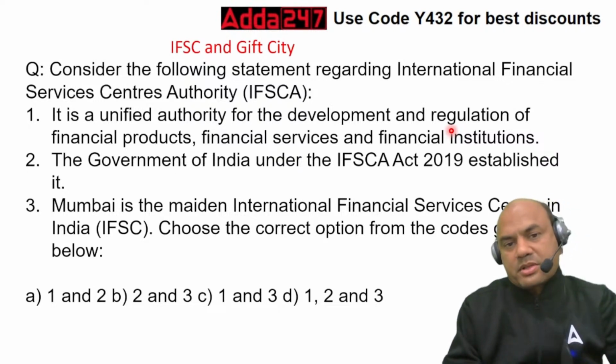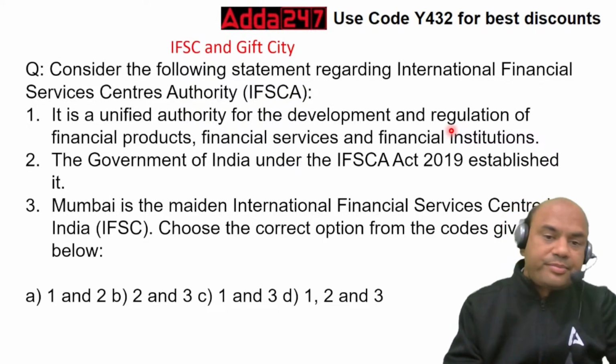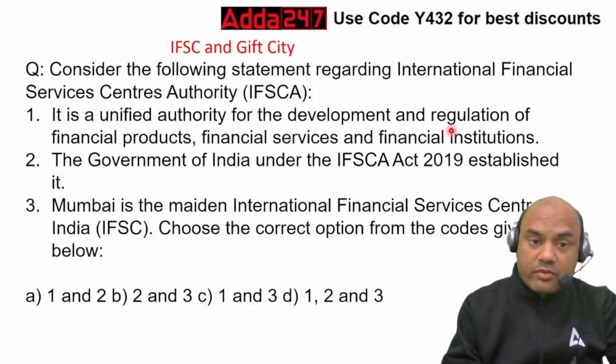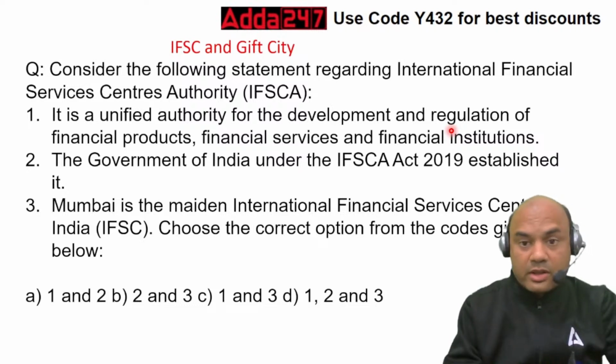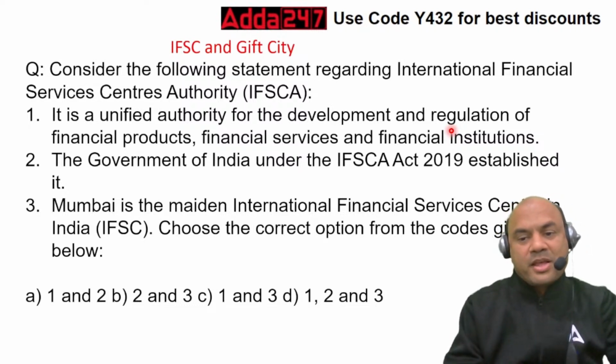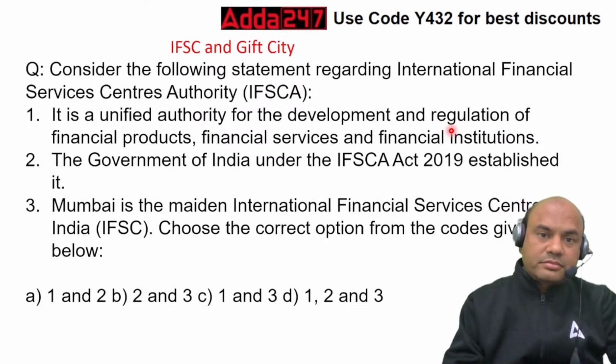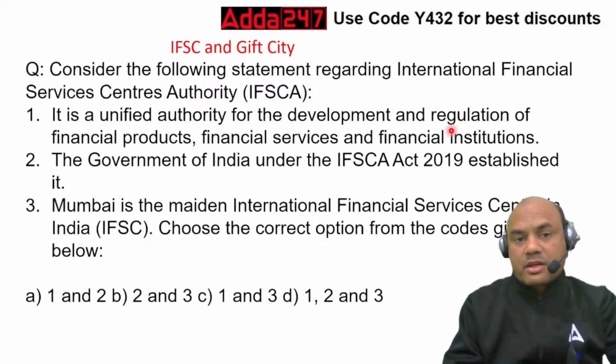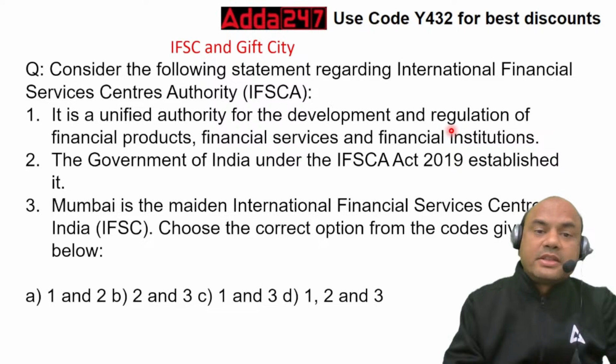Choose the correct option. So which one is correct over here? It can be 1 and 2, 2 and 3, 1 and 3, or 1, 2 and 3. All can also be correct. Which one is correct over here? Yes, it is. Is it a unified authority? What do you mean by this word unified?